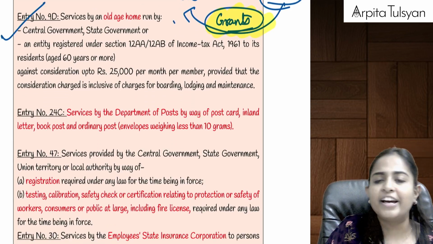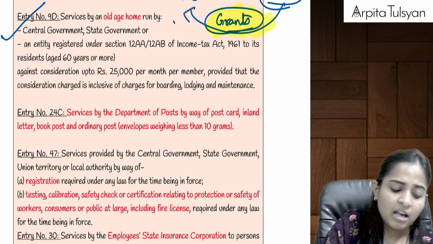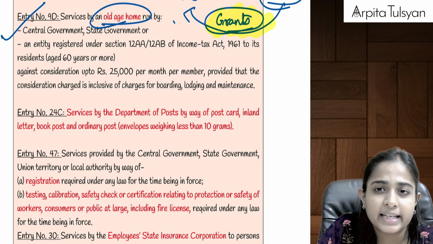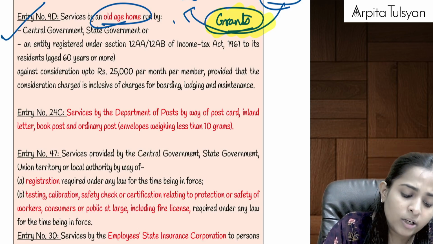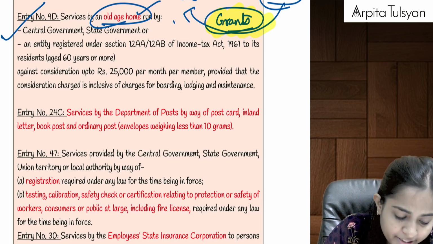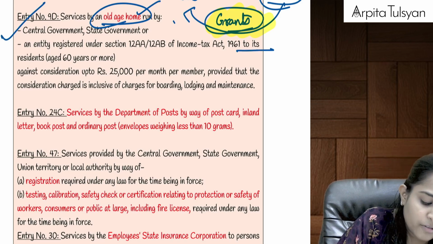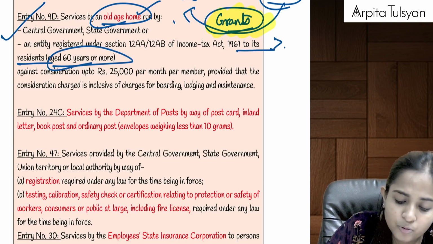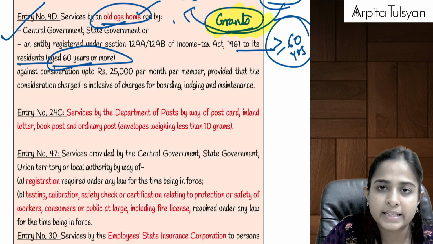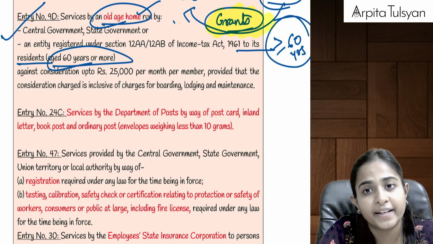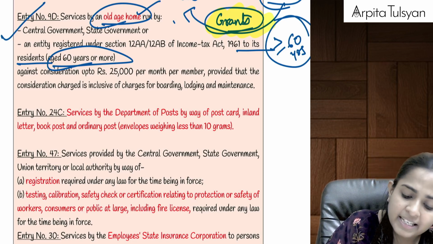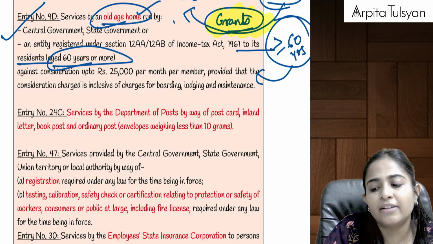Okay, next point, very important, entry number 9D, which talks about old age homes, which are there for abandoned parents, abandoned senior citizens, etc. Old age home, if it is run by the government or by any charitable trust or institution, and they are providing this service to the people who are staying there and whose age is more than or equal to 60 years. If this old age home service is provided by central government, state government or any charitable trust or institution, and if these people are required to, obviously for staying there they will have to pay the consideration.